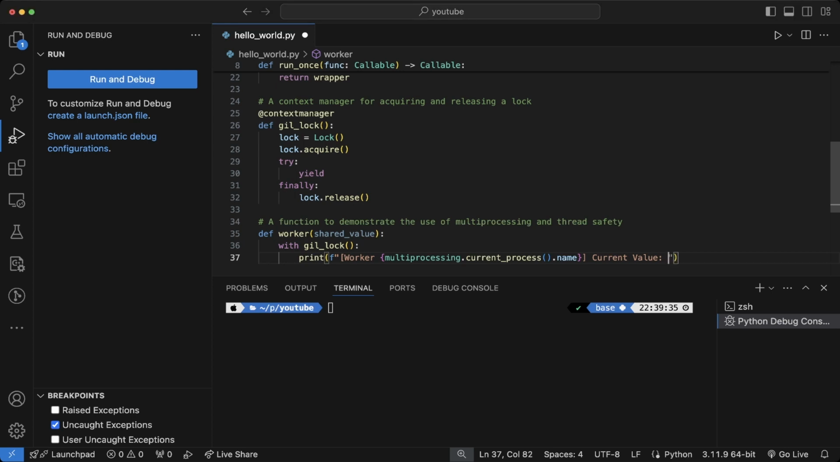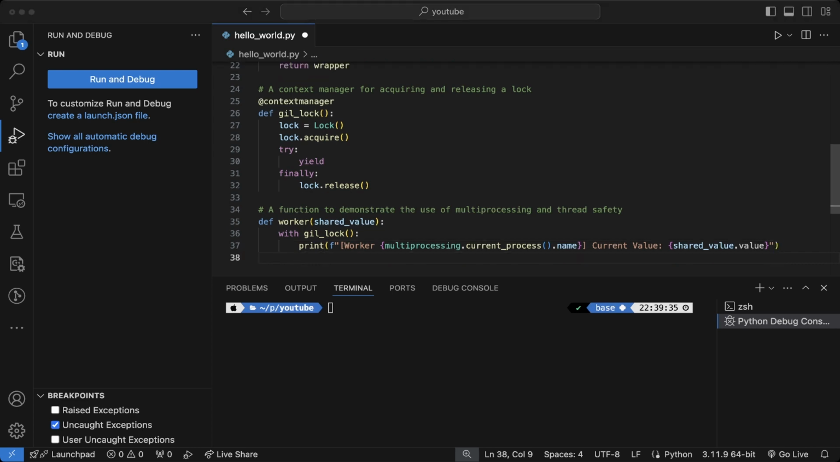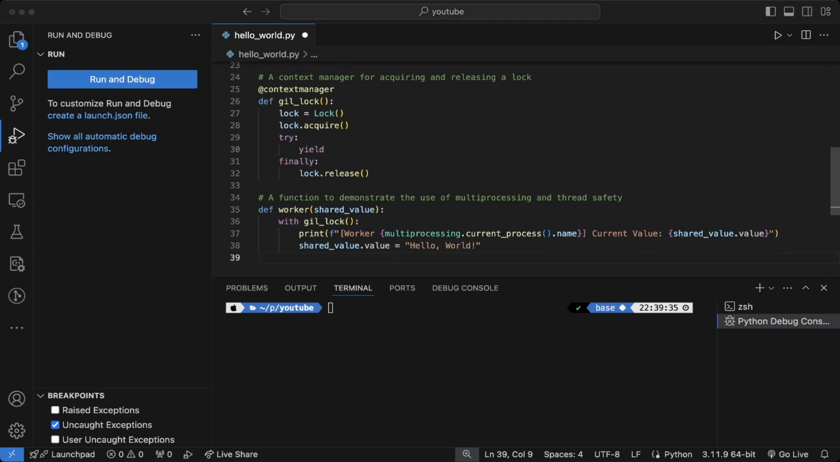This function does the actual work. It uses our GIL lock to print and update a shared value, because who wouldn't want to add thread safety to a simple print statement? It's like hiring a security guard to watch your lunch in the office fridge.